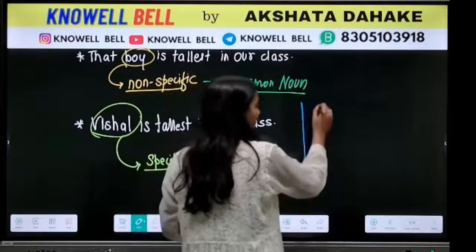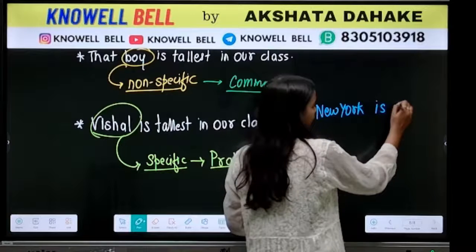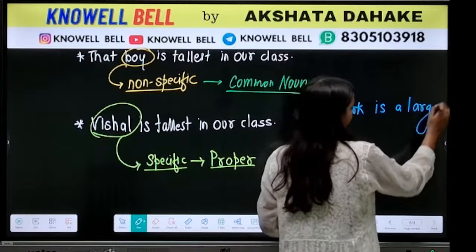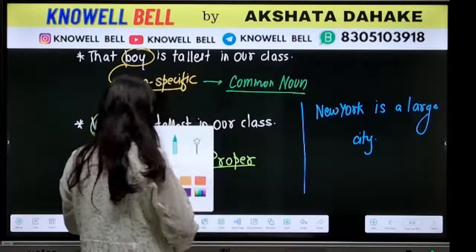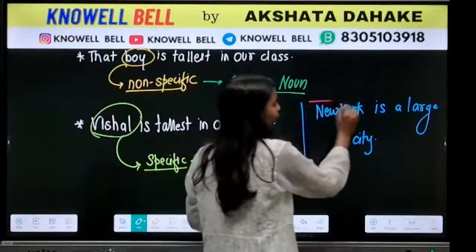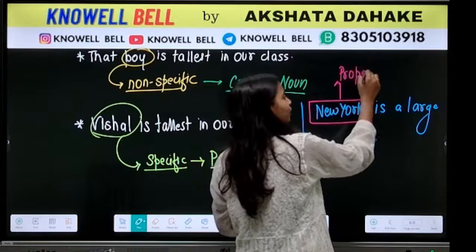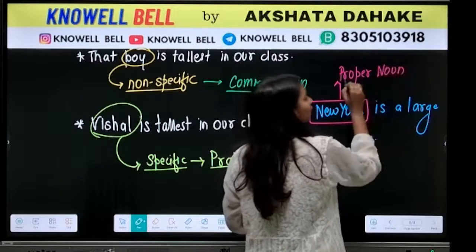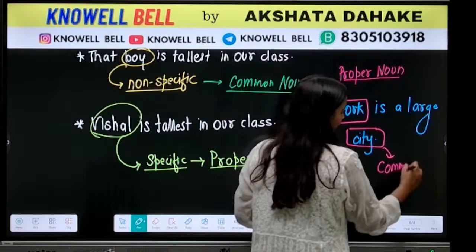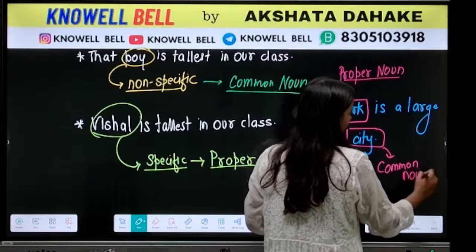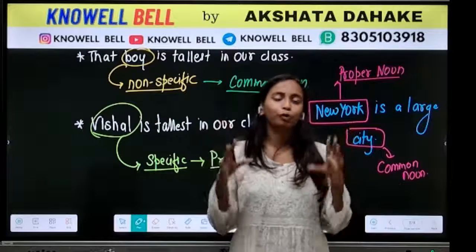The same way if we say New York is a large city, in this sentence you can have a look. When you say the term New York, New York is the name of a particular city, so this will become a proper noun. On the other hand, the term city will become a common noun because it can be applied to a lot of cities. There are many cities out there. So this you have to keep in mind.